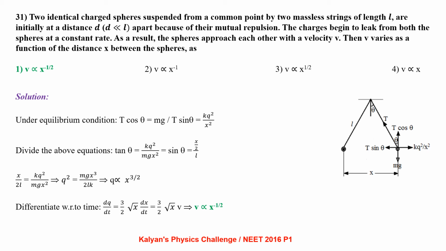Now coming to the given condition, it is given that the charge is leaking from the spheres at a constant rate, that is dq by dt is a constant. We can differentiate the above equation. We get dq by dt equal to 3 by 2 times root x dx by dt. From there we get v proportional to x power minus 1 by 2.